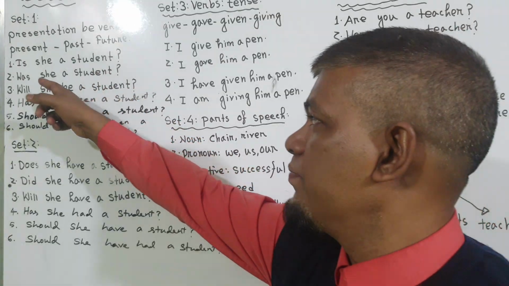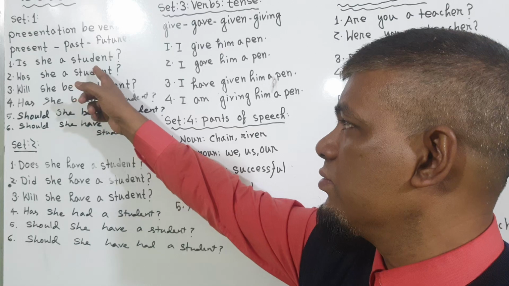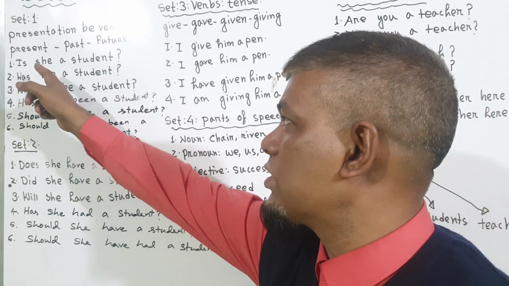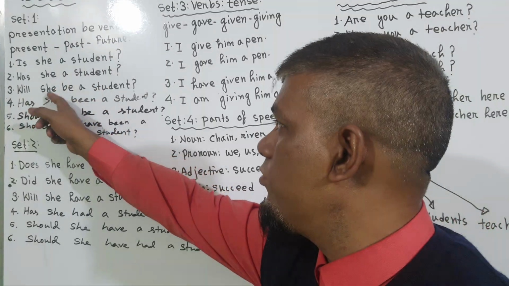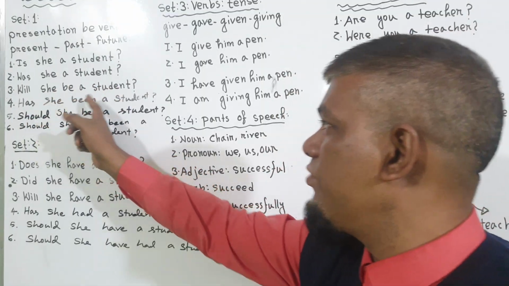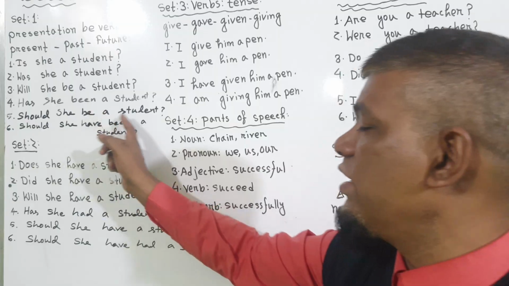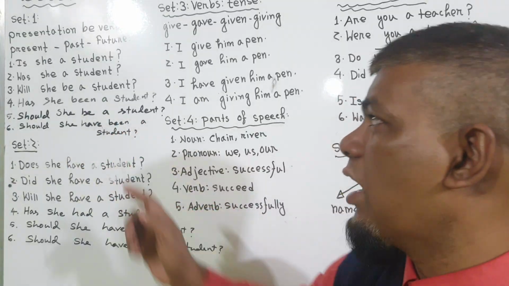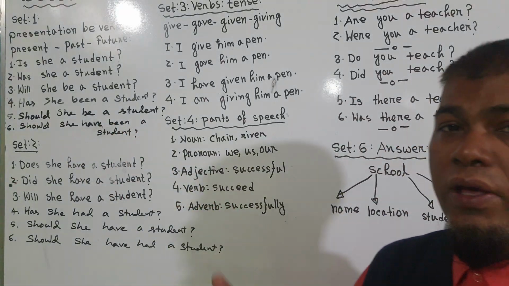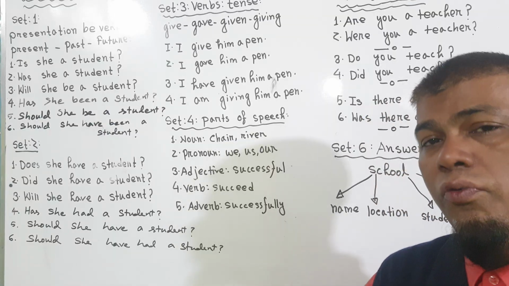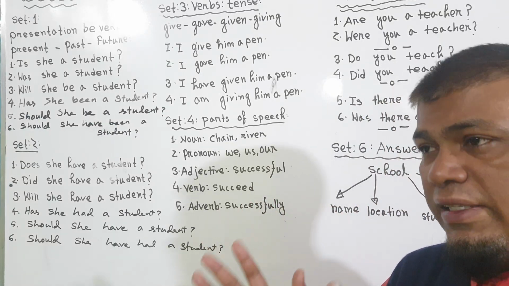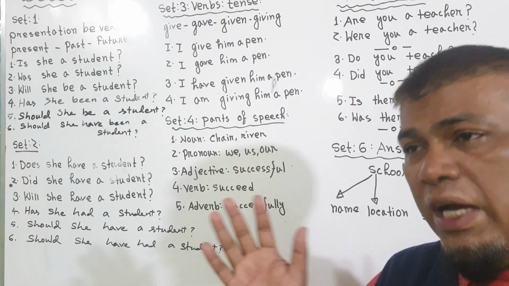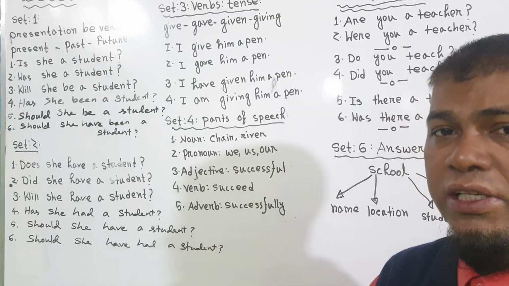Okay, say, "Is she a writer?" Instead of that, we can say, "Are you a writer? Were you a writer? Will you be a writer? Have you been a writer? Should you be a writer? Should you have been a writer?" In the same way, by using be verbs, we can tell different kinds of ideas, concepts, conditions, and presentations.